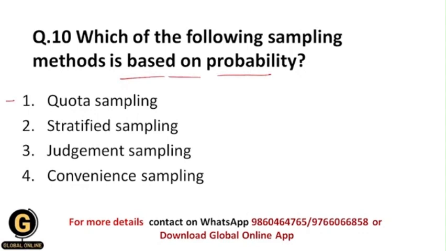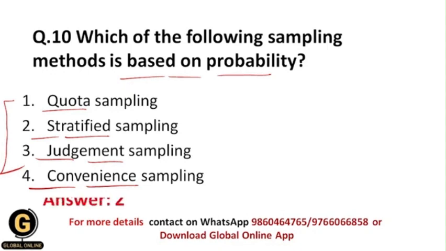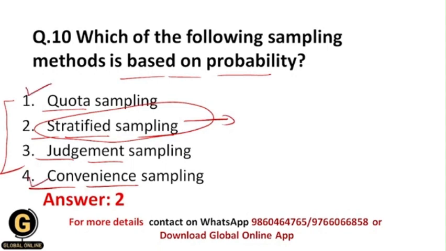Okay. Now next, which of the following sampling methods is based on probability? Here they have asked exactly which of these sampling techniques is the probability sampling technique: quota sampling, stratified sampling, judgment sampling, or convenience sampling. Now all of you understood that there is only one, which is the stratified sampling technique. It is the probability sampling technique, and all others are non-probability sampling techniques.